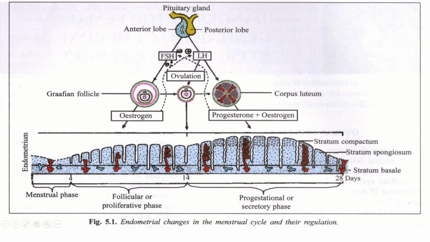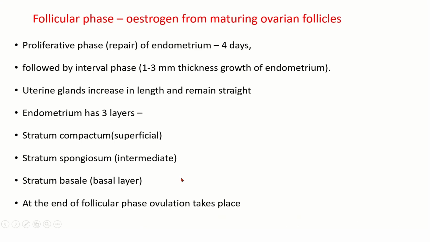So you can see the changes. These are the arteries which are becoming spiral arteries. They are elongating and ultimately the glands are also enlarging here. They are becoming tubular, and ultimately if there is withdrawal of progesterone, they will just rupture and all this endometrium which has grown will shed, resulting in menstruation. You can see the menstrual phase, follicular or proliferative phase, and progestational or secretory phase.